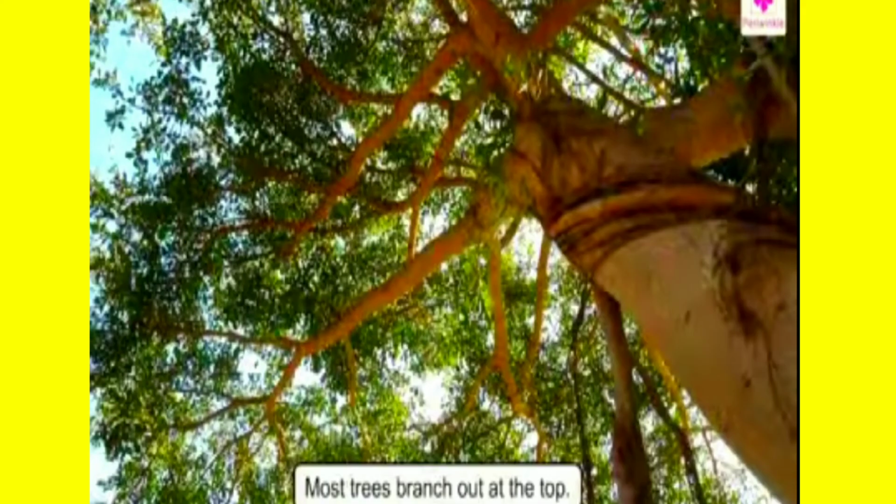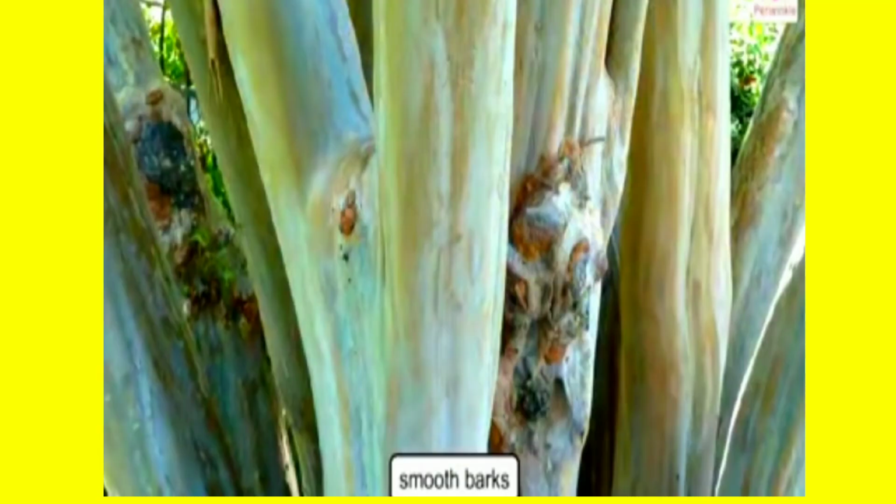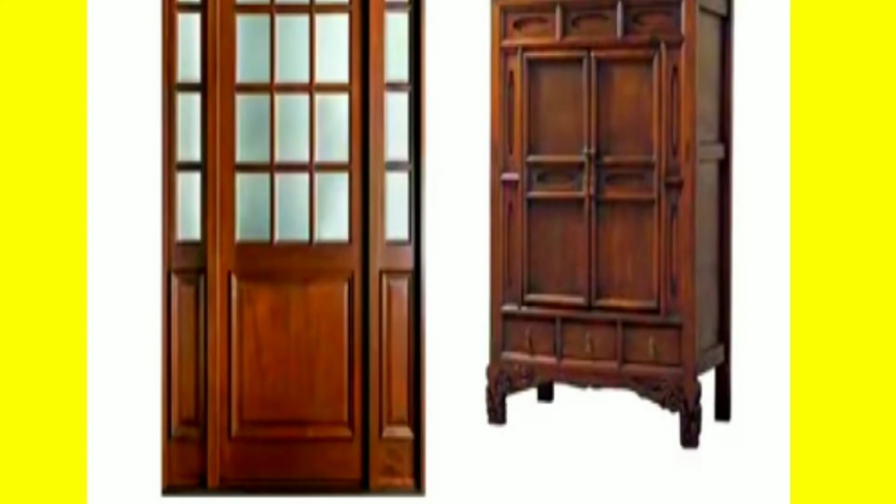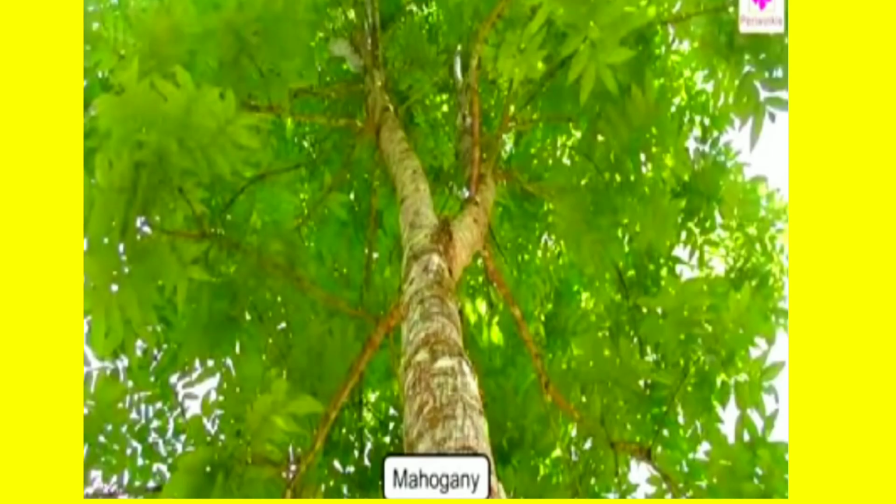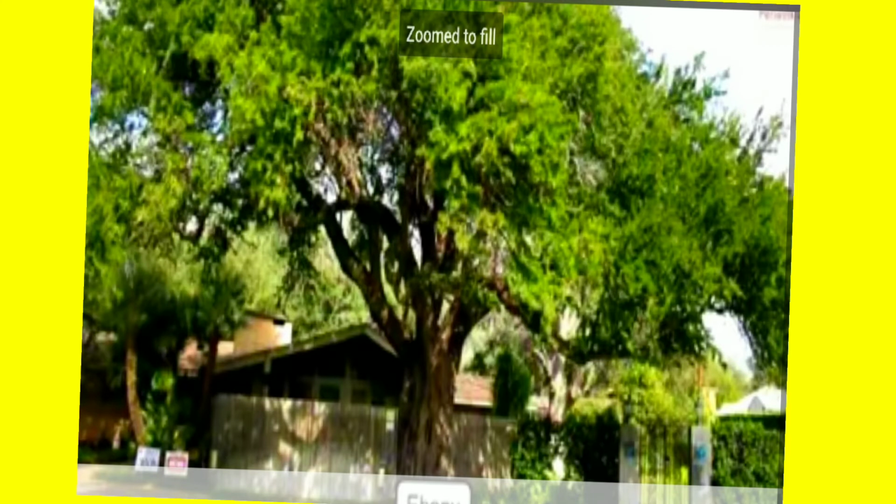Most trees branch out at the top. Their trunks are tall and slender but very strong. They have smooth barks so the water flows down quickly. Most trees have hardwood which is excellent for making furniture, like mahogany, ebony, rosewood.